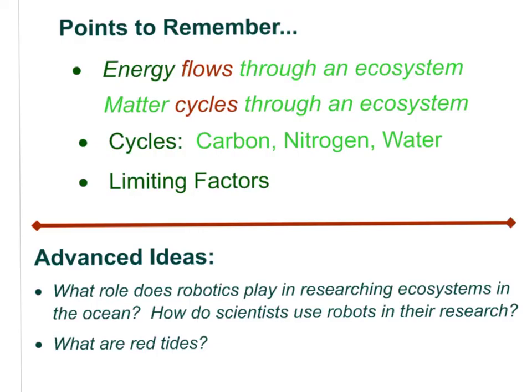So here are the main points to remember. Remember, energy flows through an ecosystem, but matter cycles through an ecosystem. Remember to review those different cycles: carbon, nitrogen, water. Make a good diagram of one of those. Look at how you can explain those yourself by drawing out some diagrams of those cycles. And remember our concept of limiting factors.